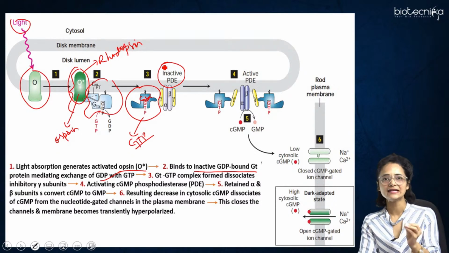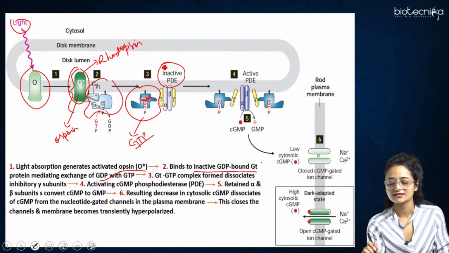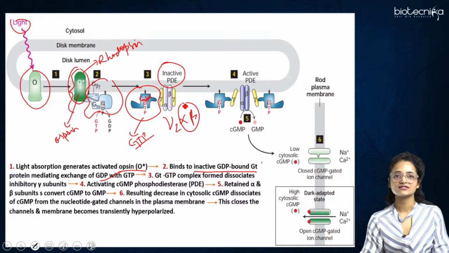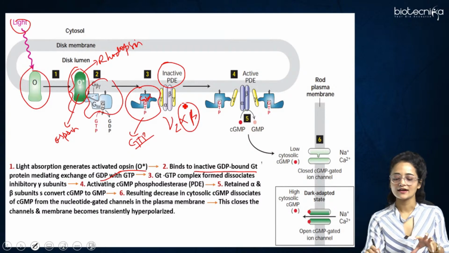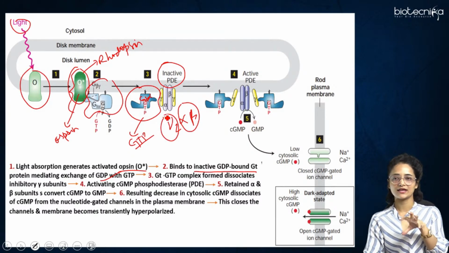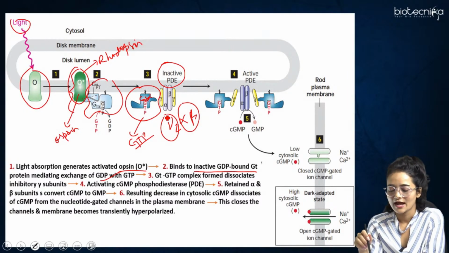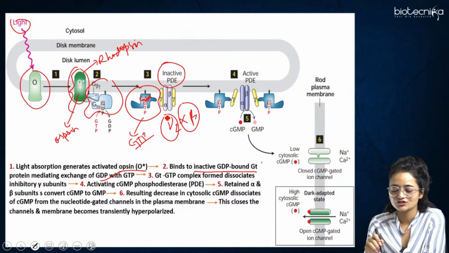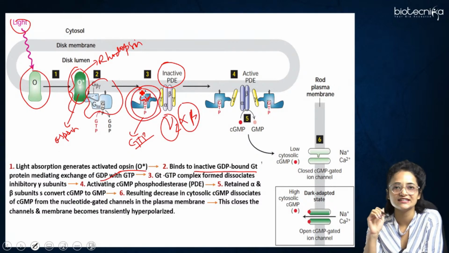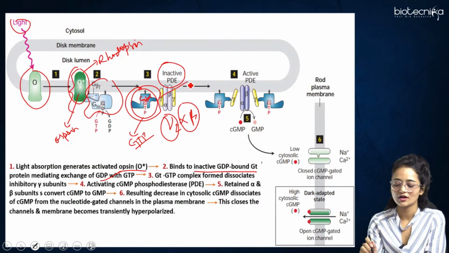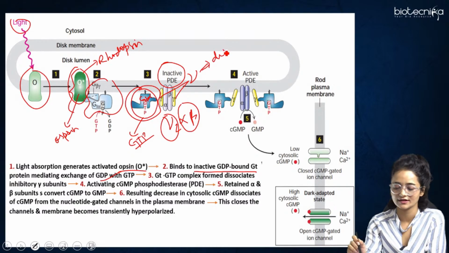So the PDE in inactive form basically consists of 4 subunits: there will be 2 gamma subunits, and alpha and beta subunits. The alpha and beta subunits are the ones which are required, and the 2 gamma subunits are basically inactivating PDE, right? So what happens is when this GTP bound GT alpha binds to this inactive PDE, these 2 gamma subunits get dissociated, right?